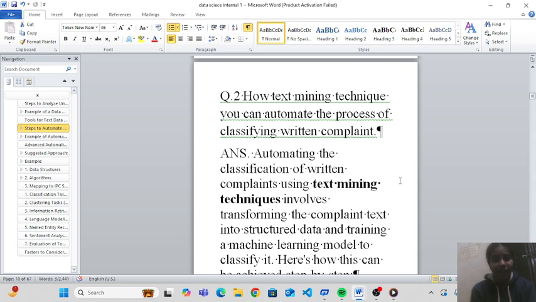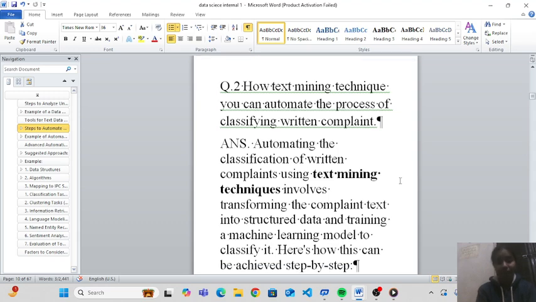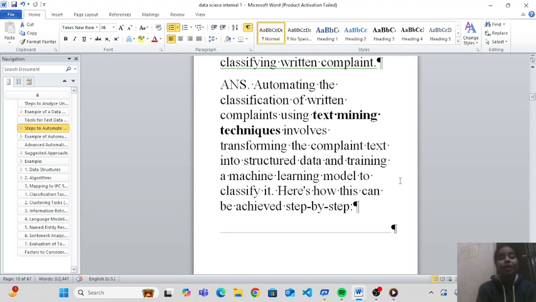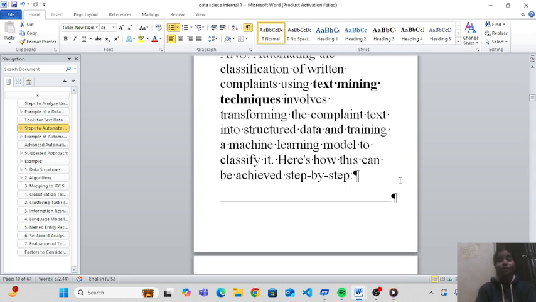Now in question second, how text mining techniques can automate the process of classifying written complaints. Okay, so in this question, how text mining is used for classifying written complaints. So there is a complaint, how is the text mining technique useful in this complaint. So automatic classification of written complaints using text mining techniques involves transforming the complaint text into structured data and training a machine learning model to classify it.